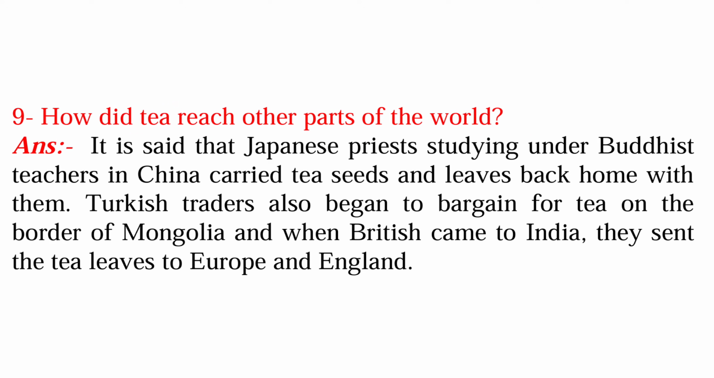Ninth question is, how did tea reach other parts of the world? So answer is, it is said that Japanese priests studying under Buddhist teachers in China carried tea seeds and leaves back home with them. Turkish traders also began to bargain for tea on the borders of Mongolia, and when the British came to India, they sent the tea leaves to Europe and England.